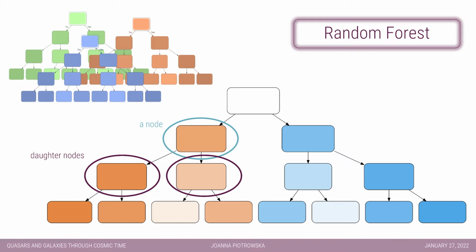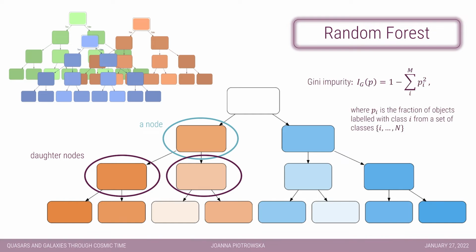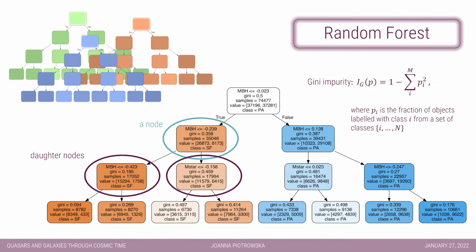There are different ways in which trees decide on the optimal split, and in our research they minimize Gini impurity, which measures how often an object randomly drawn from a daughter node would be misclassified. The trees proceed to grow until they reach user-defined conditions, or until every object finds itself in a separate leaf node, which is usually not a welcome case. As I mentioned before, a forest is a collection of multiple such trees, each of which is supplied with a subset of the input data bootstrap sampled with replacement. An example of one such tree in our forest is presented in the slide, showing how the node purity increases as the tree grows.